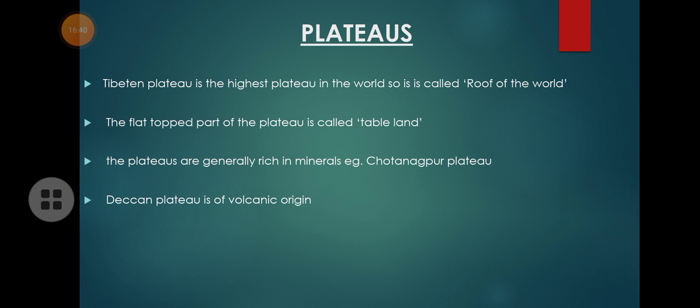Okay. And the plateaus are generally rich in minerals. Last class in the interior of the earth, we studied about volcanoes, isn't it? Two types of volcanoes we studied: fissure eruption, and another one is explosive eruption. So plateaus are formed by fissure eruption, isn't it?